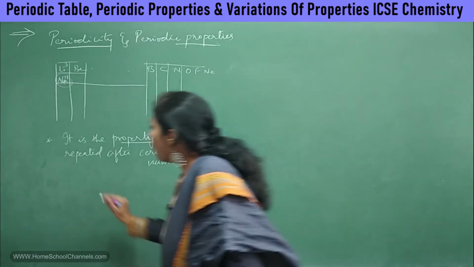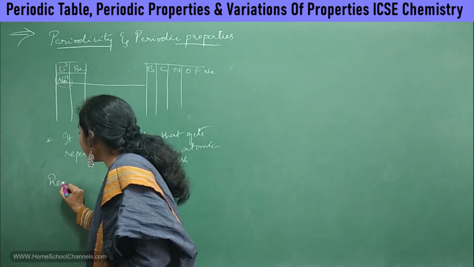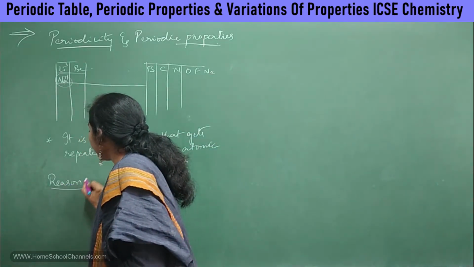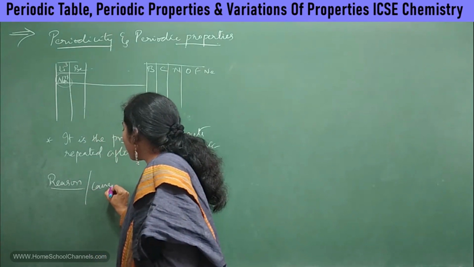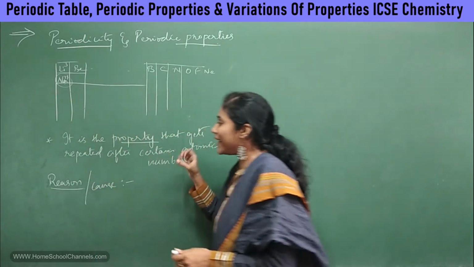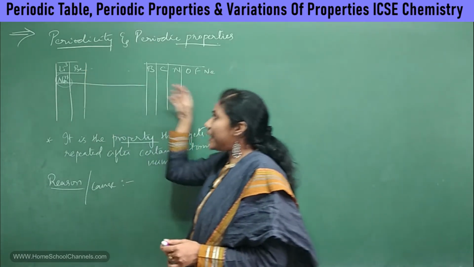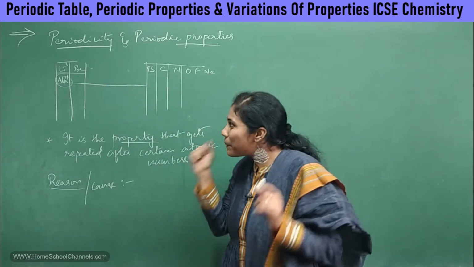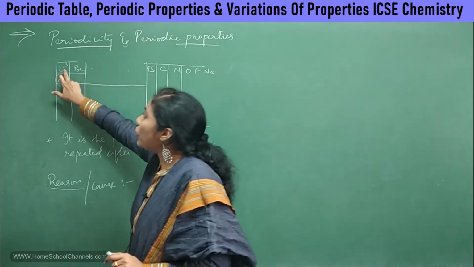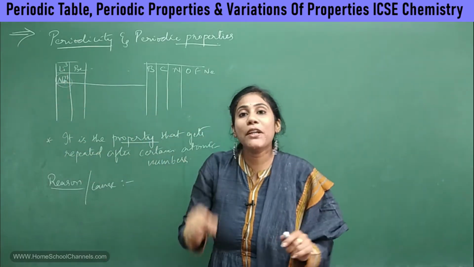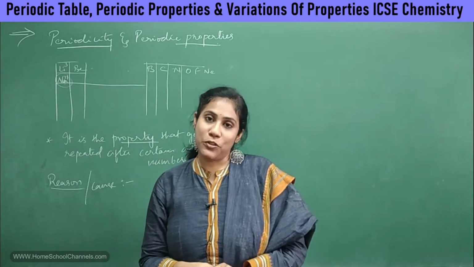Now, what is the reason or the cause for this periodicity? Why do you observe the same property being repeated after certain gaps? It's because all of them have the same number of electrons in the outermost shell.